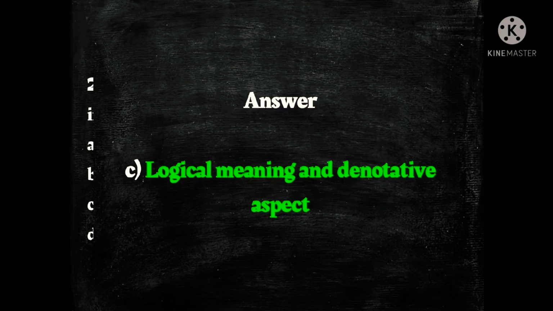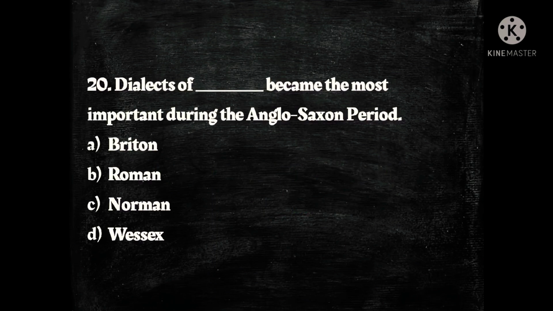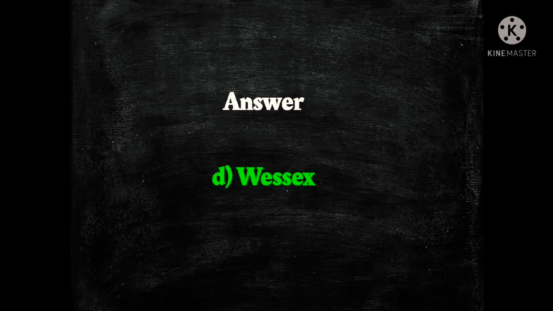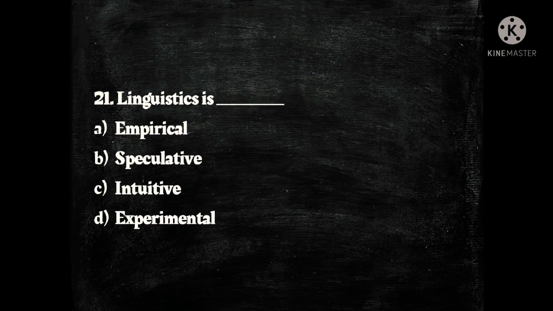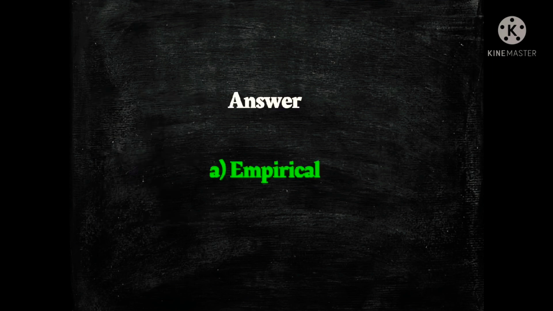Next question. Dialects of dash became the most important during the Anglo-Saxon period. The options are A, Britain, B, Roman, C, Norman and D, Wessex. And the answer is D, Wessex. Next question. Linguistics is dash. The options are A, empirical, B, speculative, C, intuitive and D, experimental, and the answer is A, empirical.